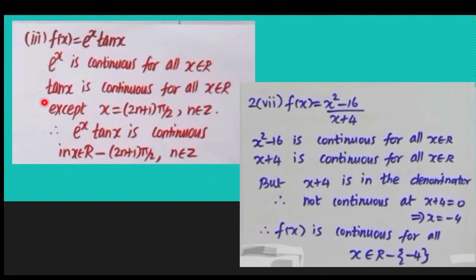What about tan x? Tan x is also continuous except x is equal to 2n plus 1 pi by 2. Because for tan x, we have tan x as sin x by cos x. So, at what points cos x will become 0, we have to exclude that. So, x is equal to 2n plus 1 into pi by 2. At this point, cos theta will become 0. So, we are excluding that: x belongs to R minus 2n plus 1 pi by 2.